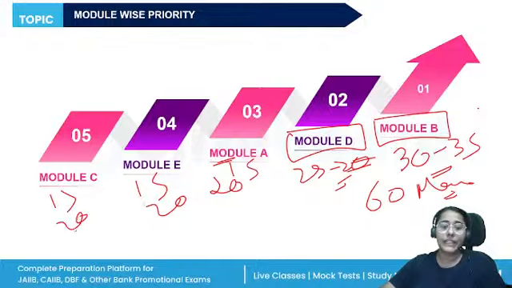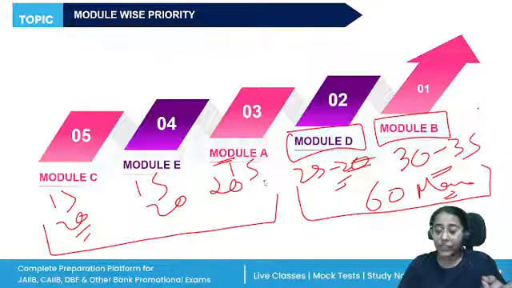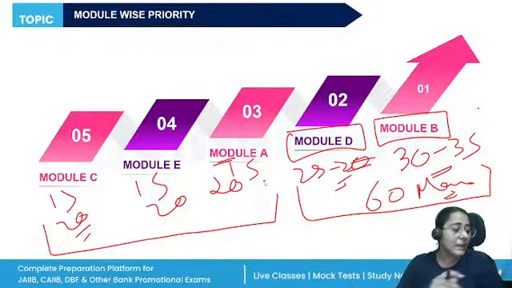So you cannot skip any module thinking that it is not important, because the difficulty level has increased. Earlier, it was quite easy to score 70 plus, 80 plus in the RBWM paper, but in the previous cycle, although all the aspirants qualified the paper, the score was comparatively less. It was around 60, 65. And RBWM plays a very important role when you want to qualify your whole JAIIB exam.